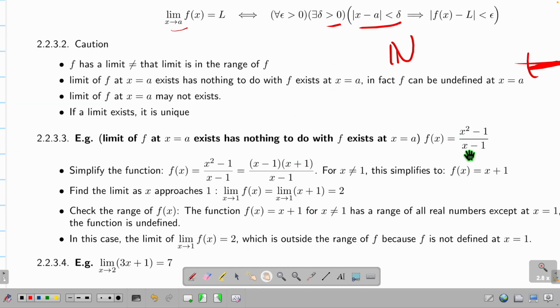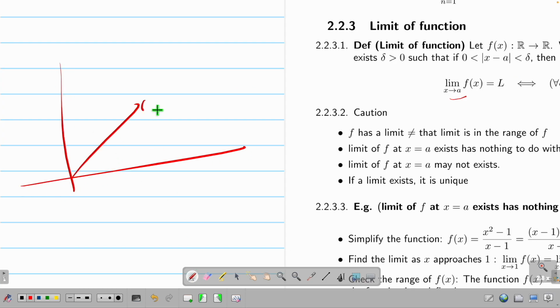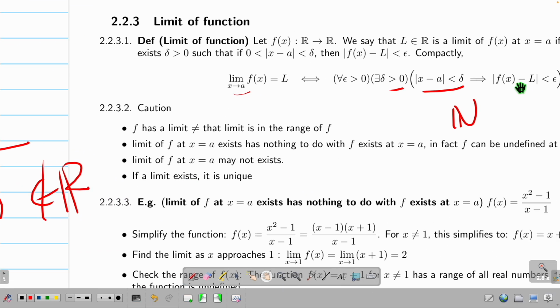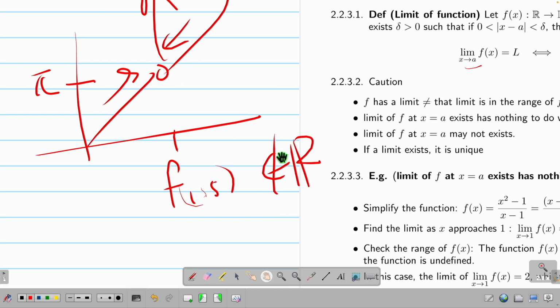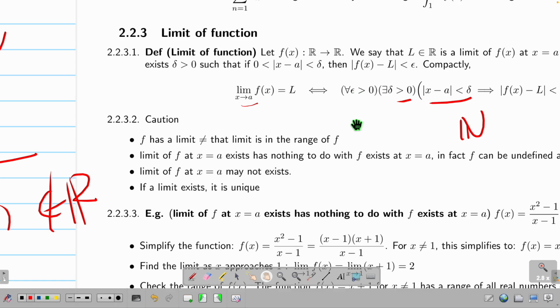This point here, that means f at A is possible. This point does not exist. This function for x equal to 1 does not exist because you have something divided by 0. But the limit at 1 exists. In other words, saying f has a limit says nothing about whether the value at that point has to exist. If I have a function that looks like this, and the limit goes to pi, it's possible f at this 1.5 does not exist. So it's not a real number, it goes to infinity. Because this didn't say f(A), right? There's no f(A). So f(A) can be anywhere, including not existing.